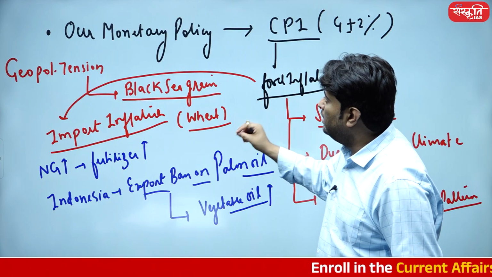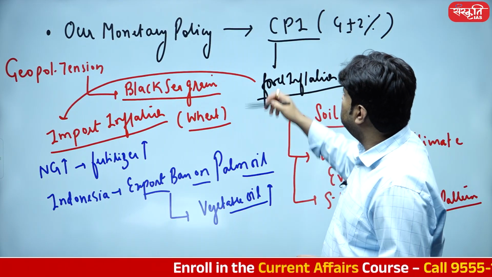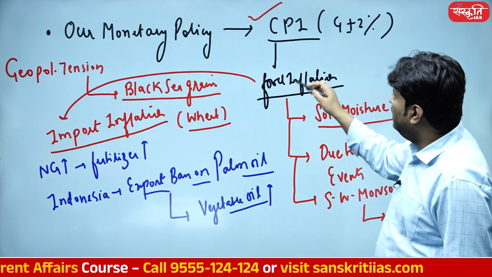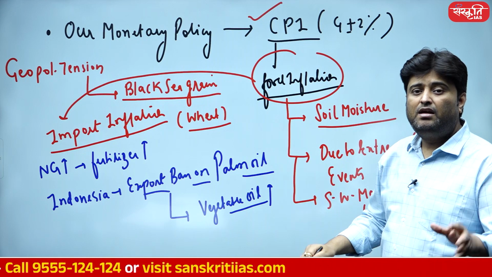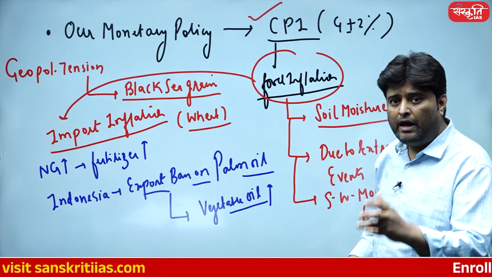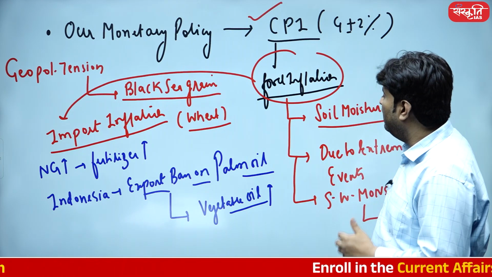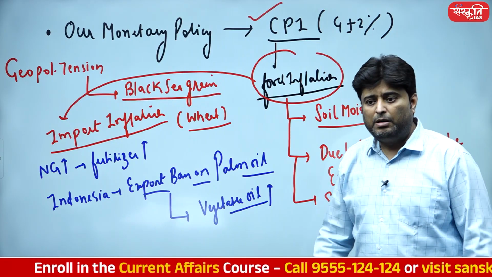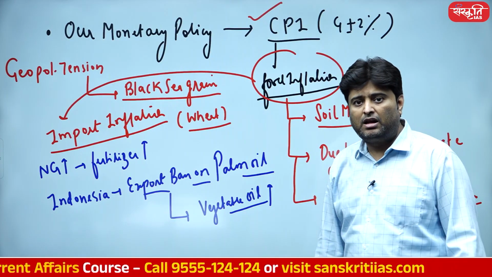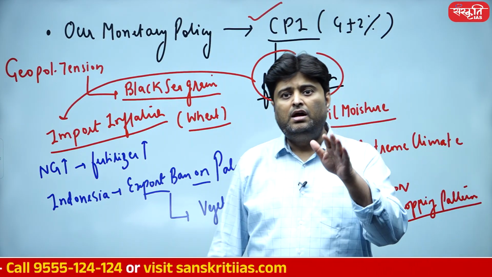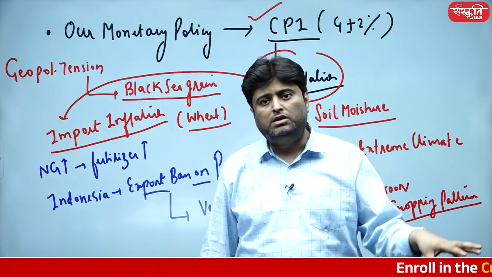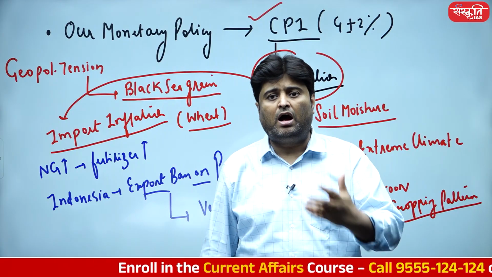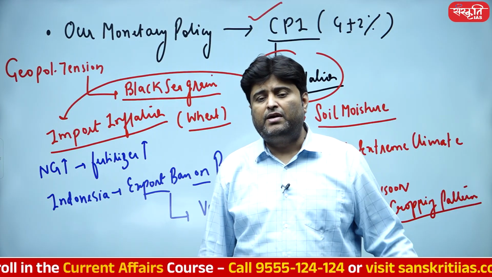So one very important point, student: our monetary policy is unbelievably dependent on CPI inflation. It is unbelievably dependent on food inflation, and to be very precise, it is related to only one thing: controlling food inflation in our country. But the pattern has been changing. Middle class families whose income has increased are not only consuming food. Their disposable income is high. They are net consumers of cars, motorbikes, and so many other things.